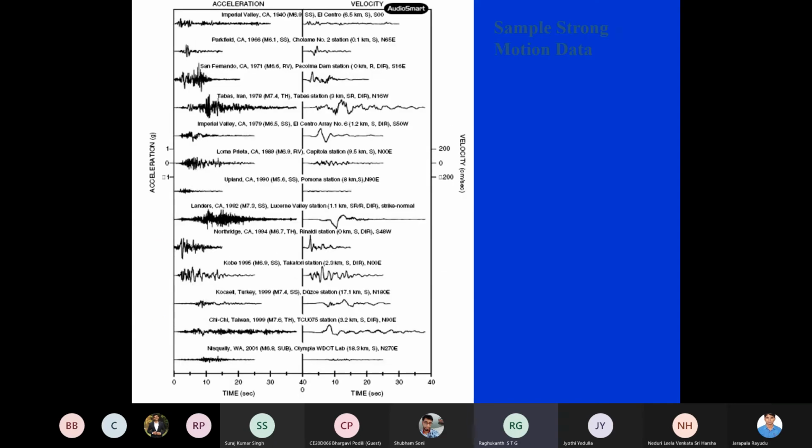Now if you count, there are enormous amounts of data sets available. In India, and if you count worldwide, say almost Japanese data, I think Bhargavi has worked, I think 1 lakh or 2 lakh are there. Then if you see in the US, huge amounts of data sets are available, maybe some 10 lakh or 20 lakh time histories. So large amounts of data sets are available now. In olden days very few were there, but now too many data sets are there. So now the question comes: how do we model the data?